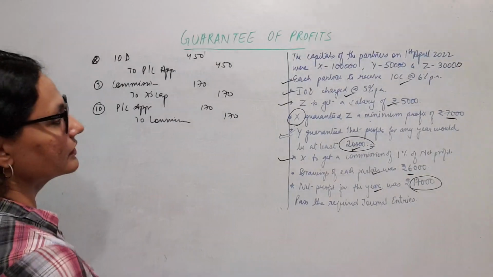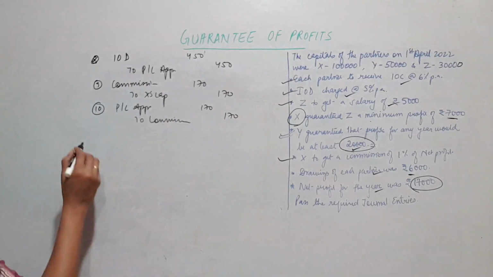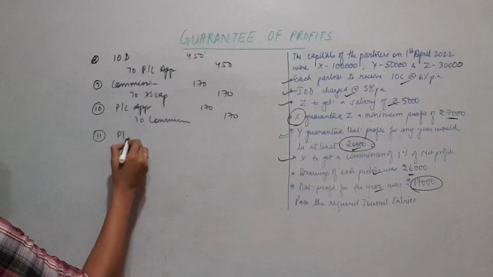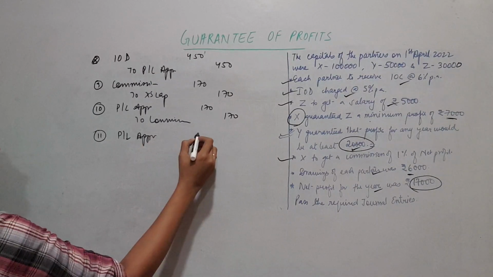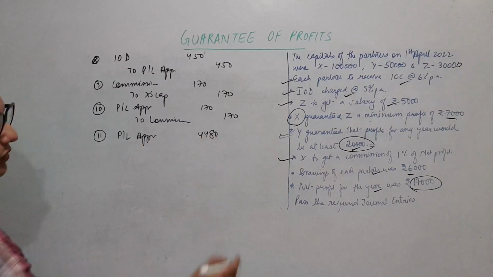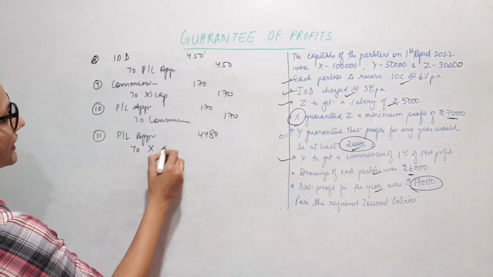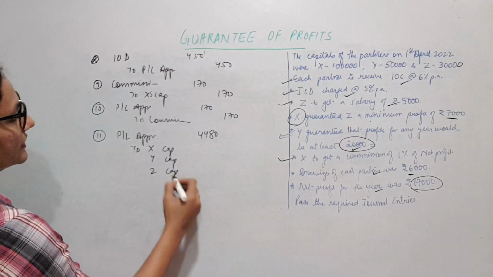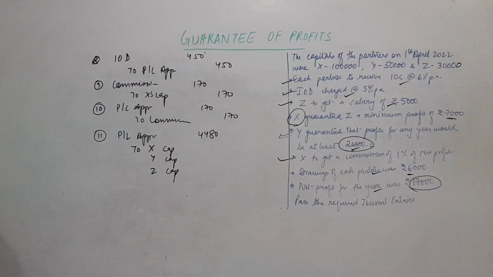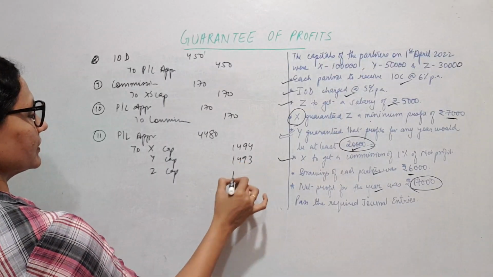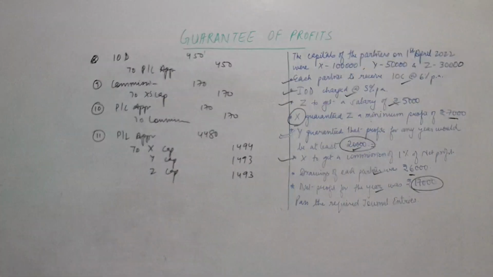Now, yeah. So distribute the divisible profit. All other appropriations done. PL appropriation debit 4480 was my divisible profit, to X, Y, Z capital. We calculated it as, don't remember now, 4480 divided by 3. So it was 1494. We have rounded it off. 1493 to the remaining. Okay.